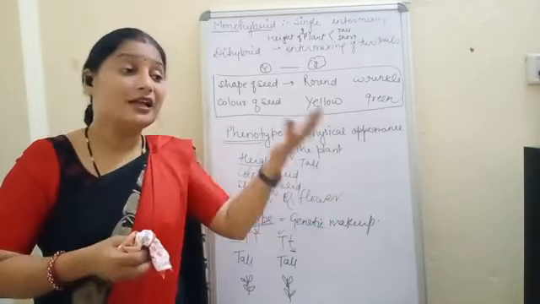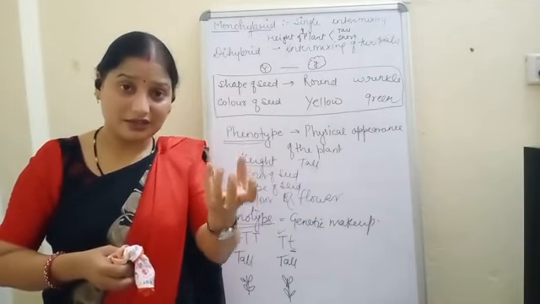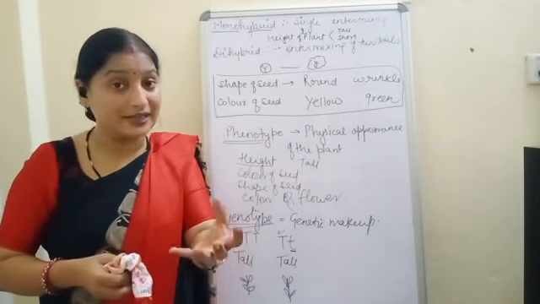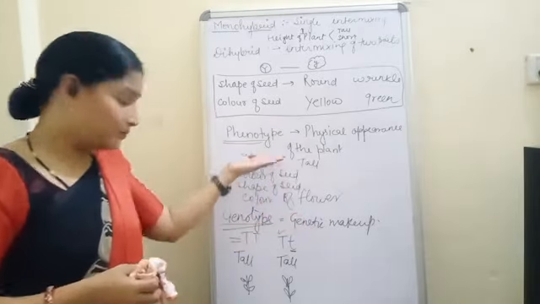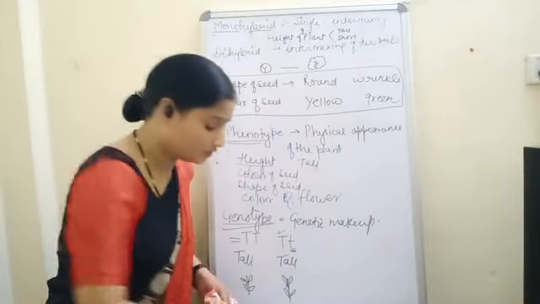Its genetic composition, its genetic construction. Clear? All its forms of genes, how they are, that is called as the genotype. And now if we talk about the physical, it is called as the phenotype.